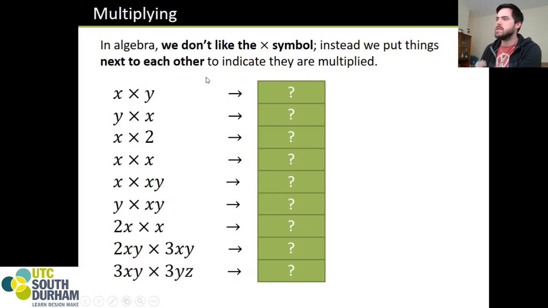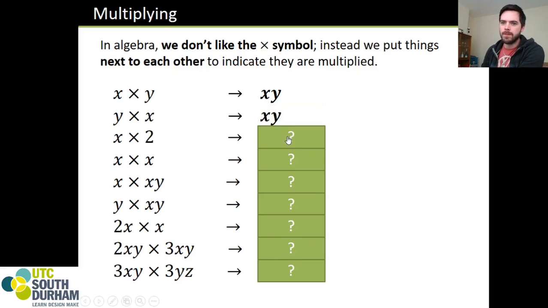So to make life a lot easier for ourselves, we just get rid of the multiplication term. We ignore it. X times y we just write as xy. Y times x we also write as xy, because we want it in alphabetical order. X will always be followed by a y, will always be followed by a z if there's one there. A is followed by B, C and D and so on. Always write them in order, there is a very important reason for that.